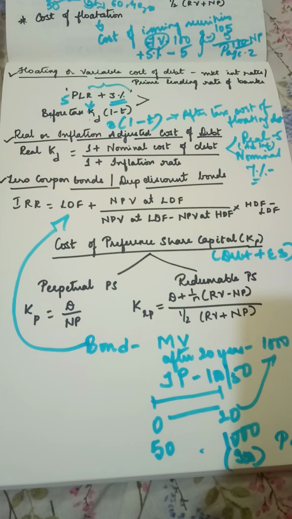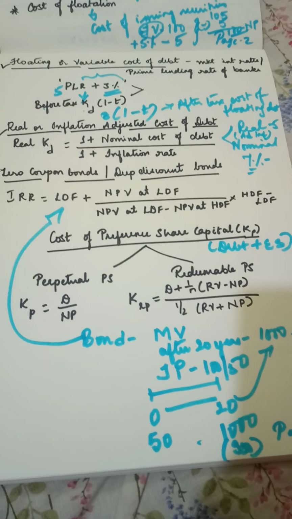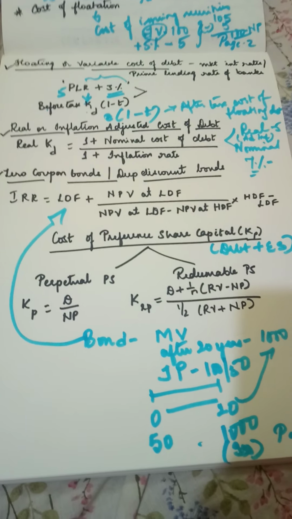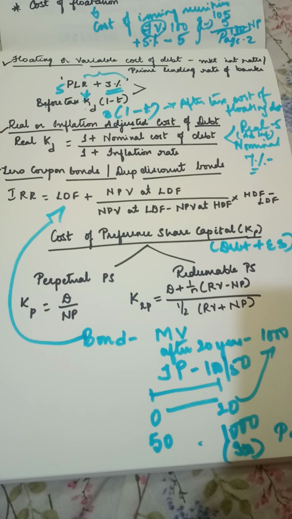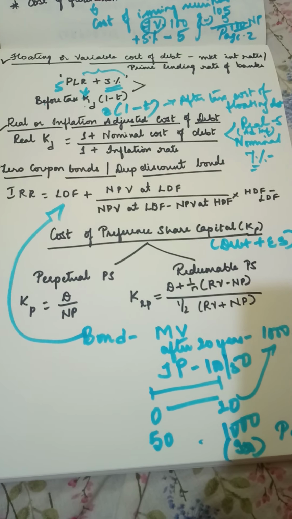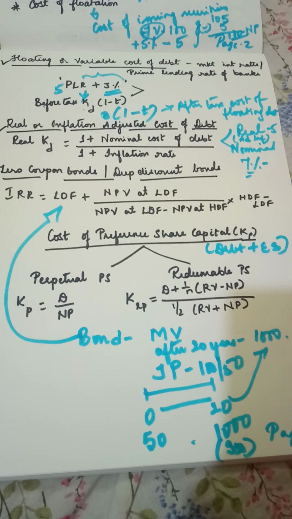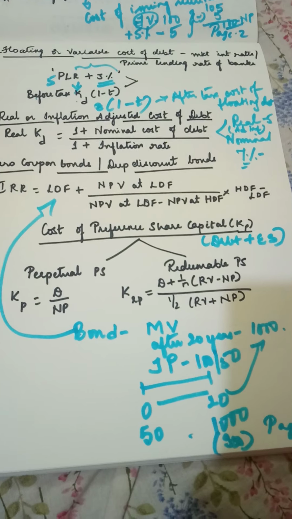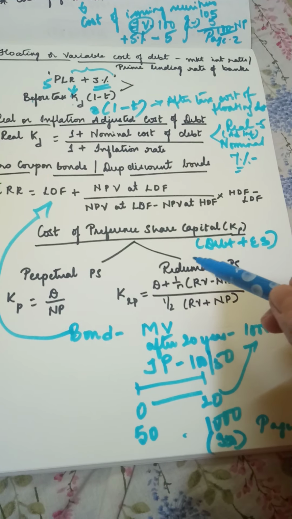The holders will receive the principal value after repaying the debenture or debt holders. So at the time of liquidation, first debt holders will be paid. Later your preference shareholders will receive their capital, that is principal repayment. That is the feature of share it has. Therefore it is called hybrid security.